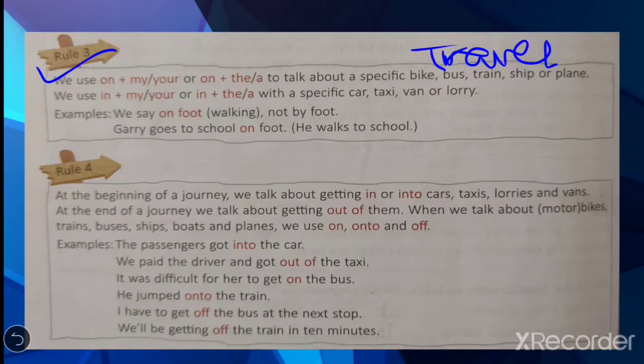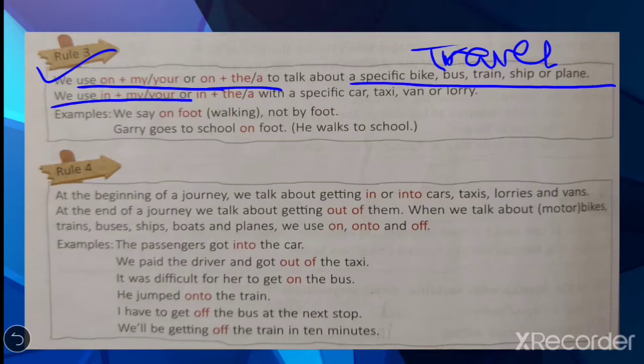We use in plus my, your, or the or a with a specific car, taxi, van or lorry.